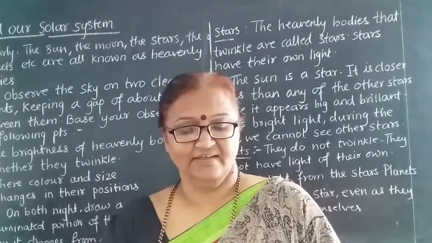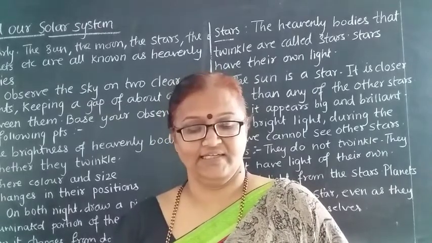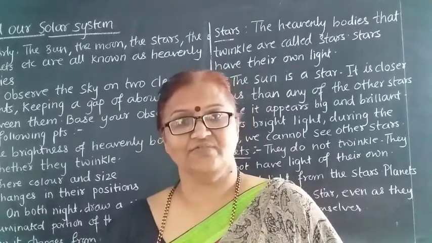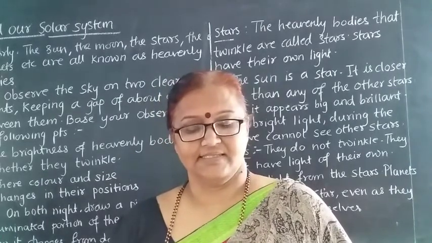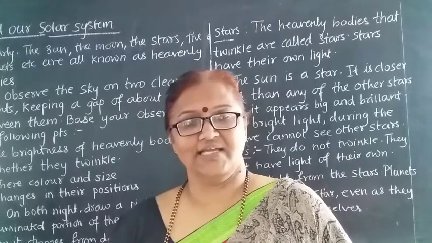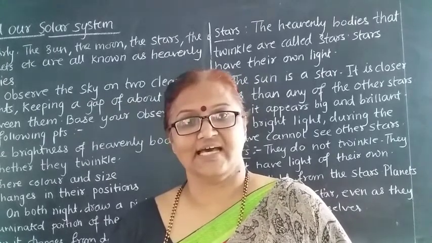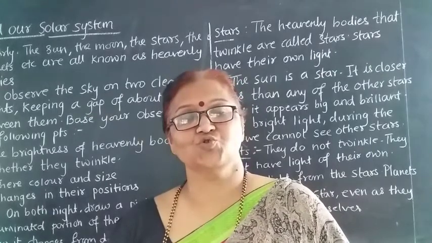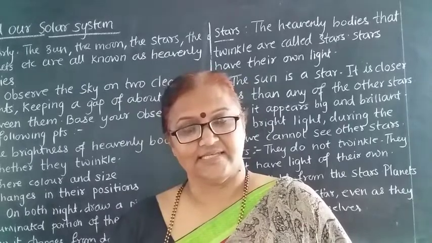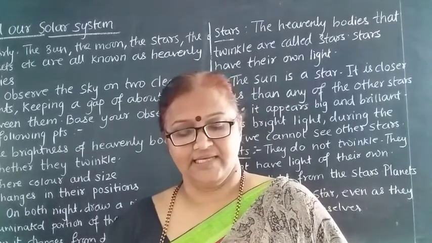We are going to see these types of heavenly bodies. The first one we are going to see is satellites. Some heavenly bodies are revolving around a planet. These are called satellites. Satellites are also getting their light from the sun.